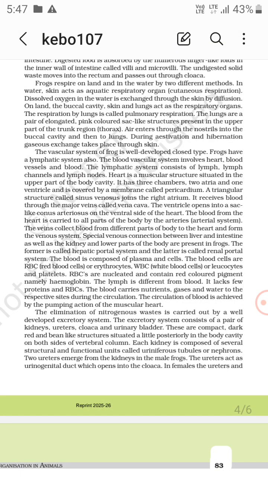So, it has three chambers, right? Two atria and one ventricle, covered by a membrane, the pericardium. Now, a triangular structure called the sinus venosus joins the right atrium. It receives blood through the major veins called the vena cava.